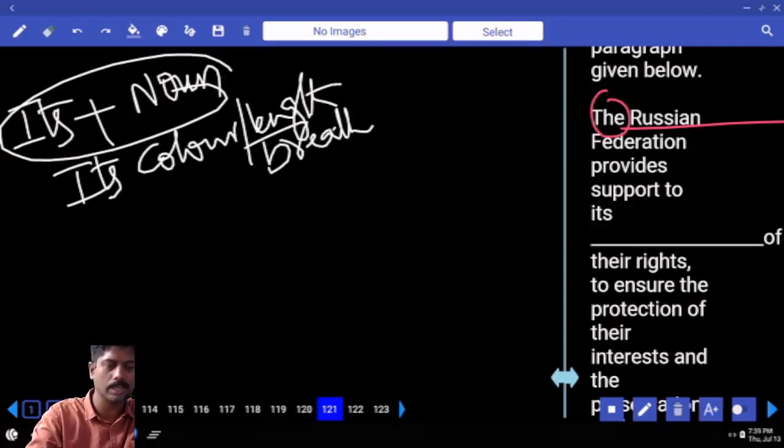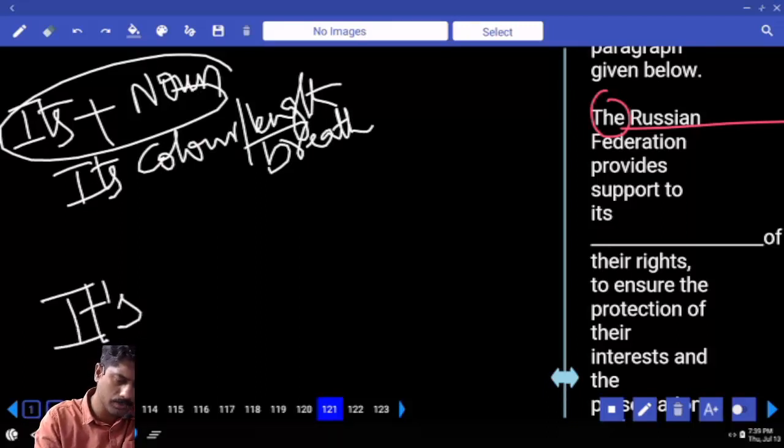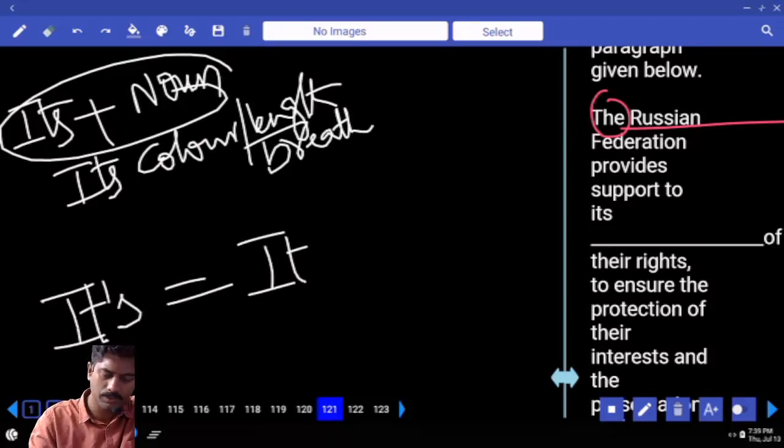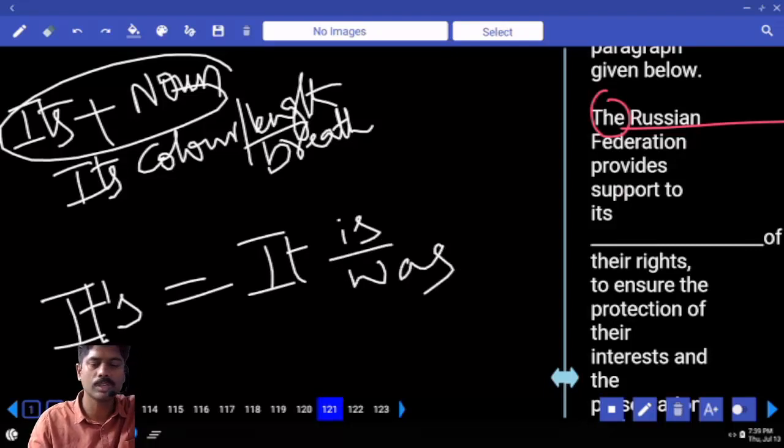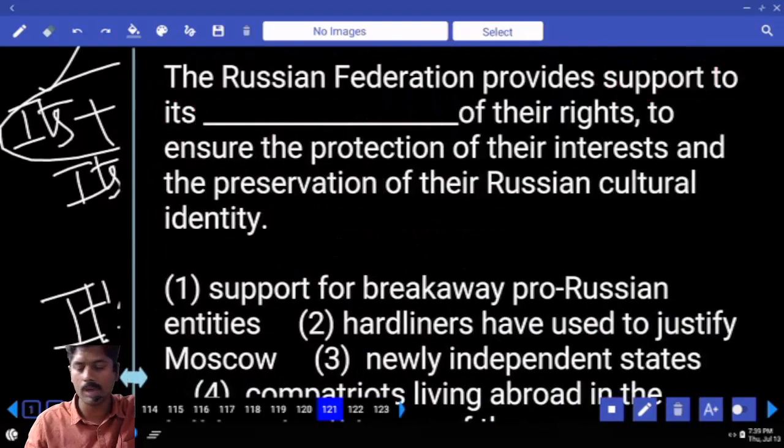Like this we take only noun, whereas it apostrophe s is different. Apostrophe s is nothing but it is or it was. So what is given before the blank means its is given. So I require only noun.